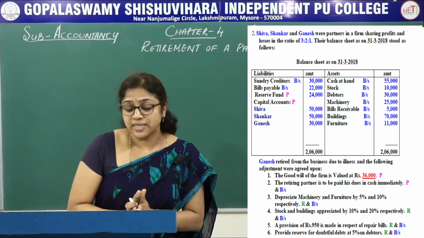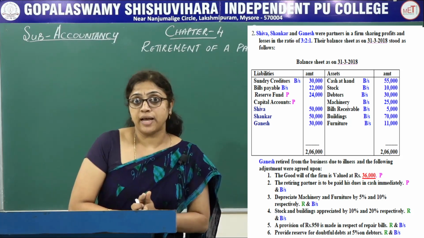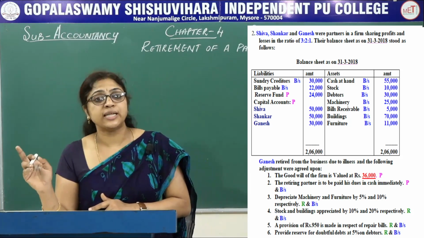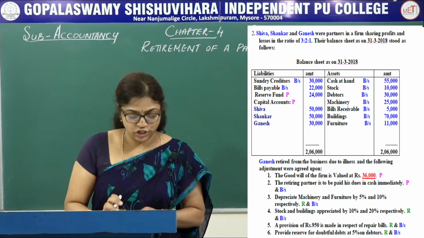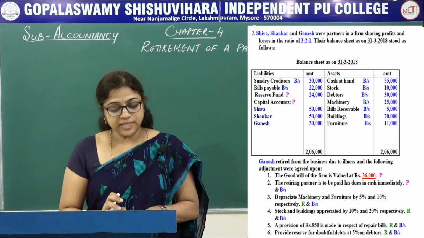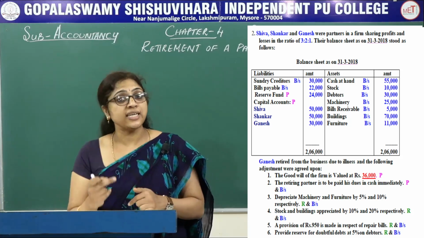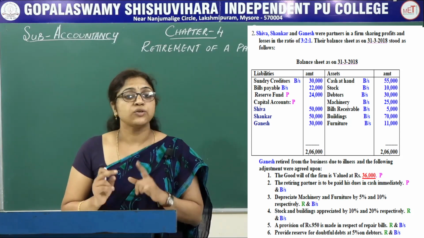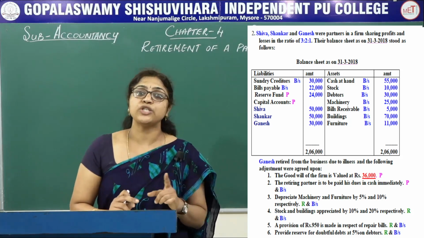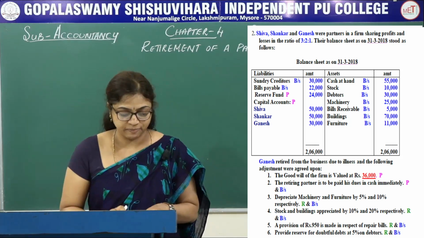So, once it is recorded in the partners capital account, again you adjust in the cash account in the balance sheet. Next, depreciate machinery and furniture. Depreciate means decrease in the value of the assets. So, once you record in revaluation account, again in the balance sheet.